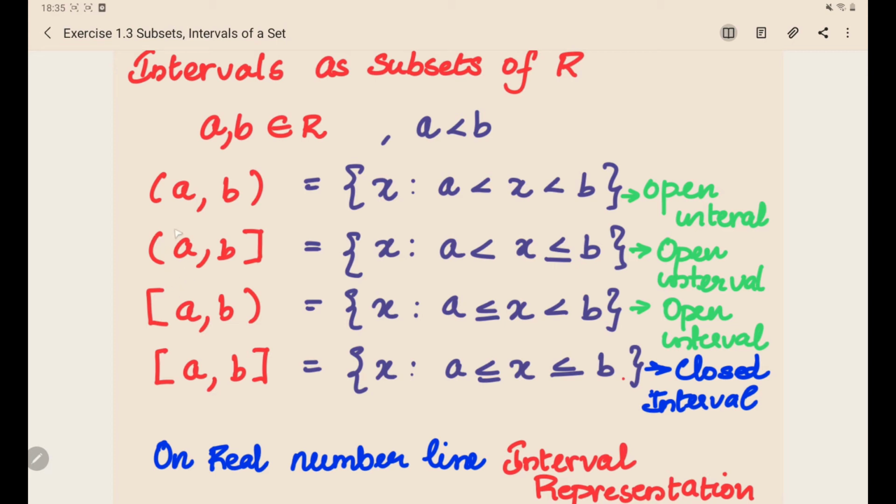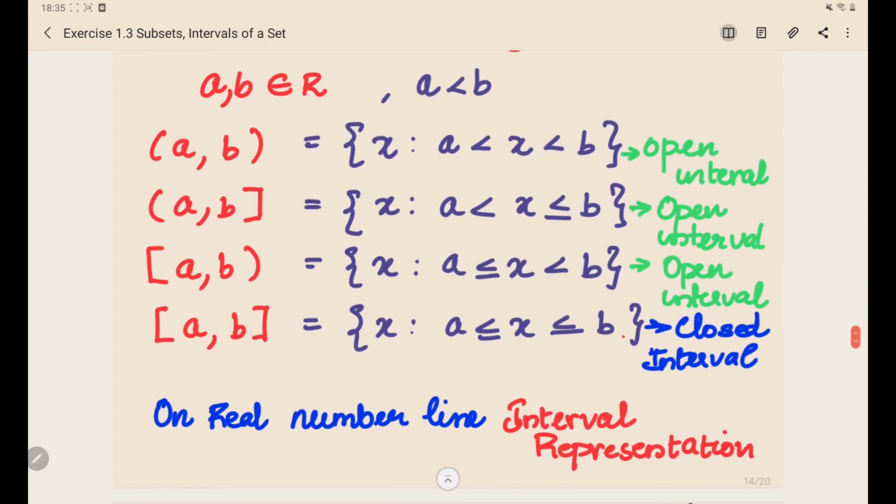Next one, on the a side it is open and on the b side it is closed. So you can say that b is included in the set but a is not included in this set. Again, here a is included in this set and b is not included. Again, when a and b are both closed, what happens? They are both included inside the set. That is the set with both a and b.